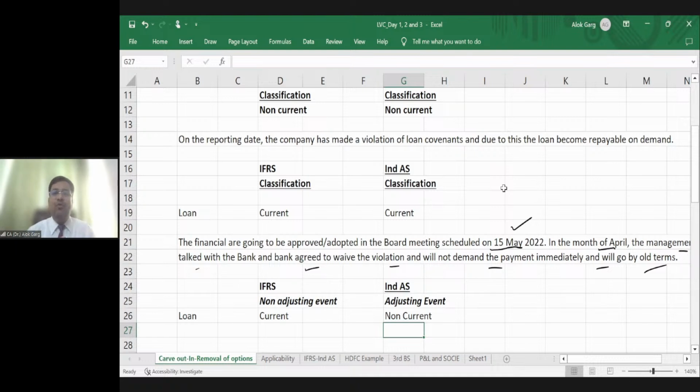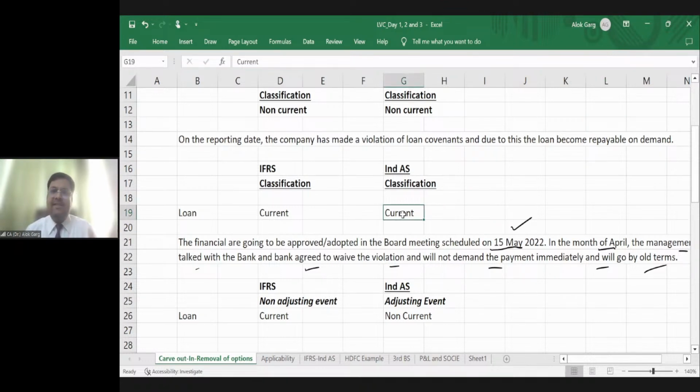And in India, we have so many small conditions, like you have to submit the stock statement, the creditor and debtor statement, the financial statement, and you have to maintain the ratio, right? I'm not talking about a default that will result in non-compliance and in immediate payment of the loan.